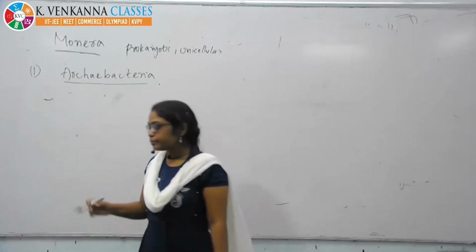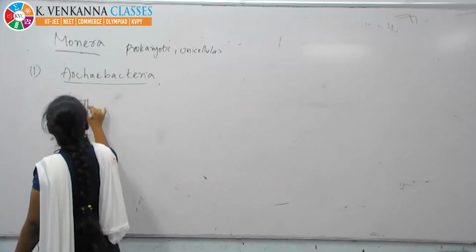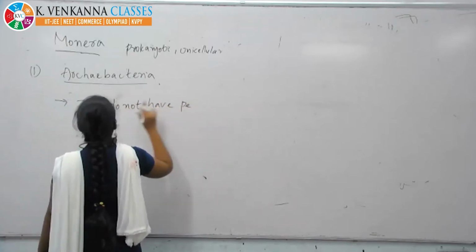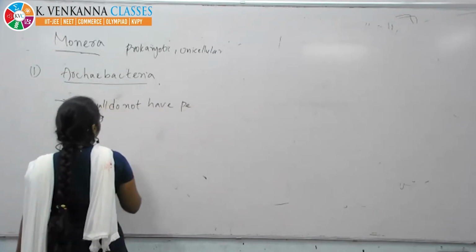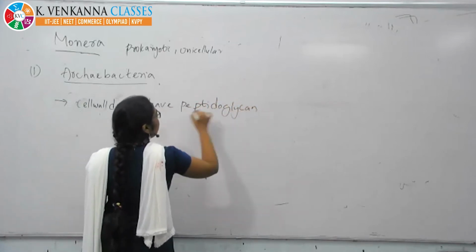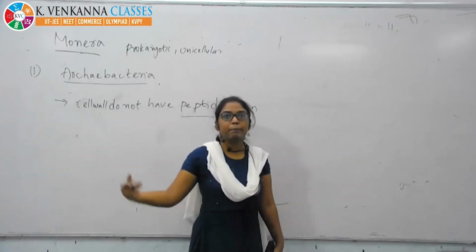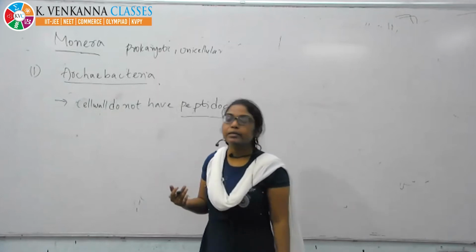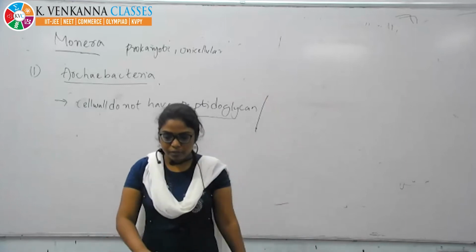See, if you see the cell structure, they don't have peptidoglycan. The cell wall of these bacteria does not have peptidoglycan. The cell wall of the bacteria is made up of peptidoglycan, but here it doesn't consist of peptidoglycan. Instead of peptidoglycan, they have another material, pseudomurein.